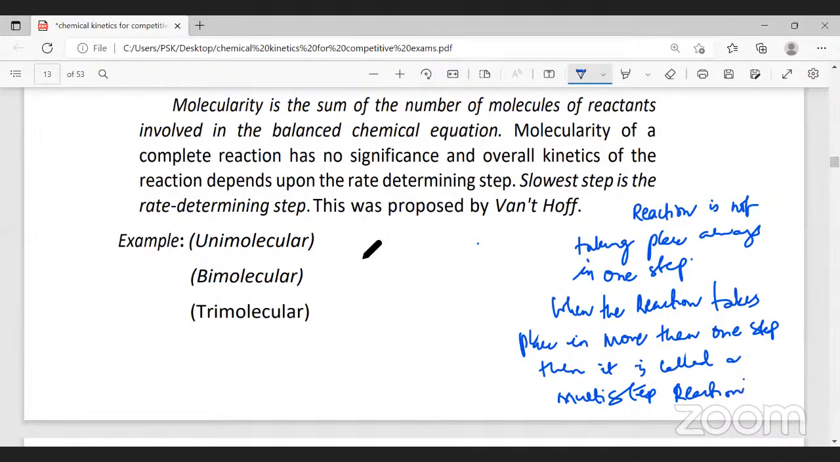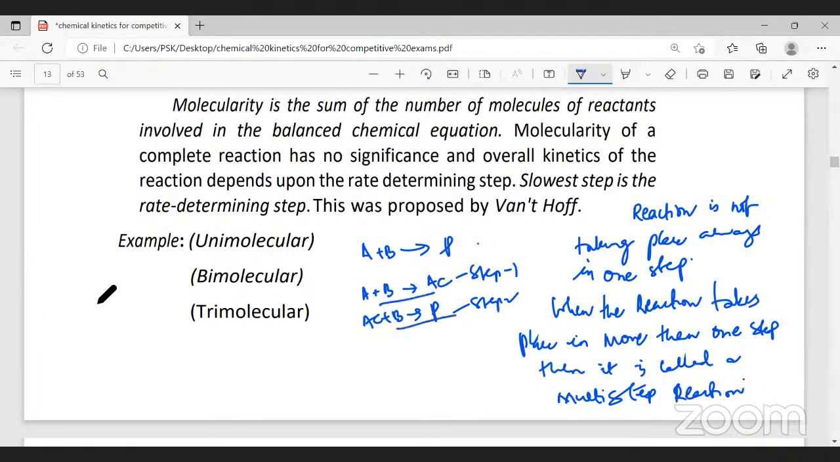Now assume A plus B giving you the product. What happens is A plus B gives you an intermediate compound AC, and this AC again reacts with B, then gives you the product. This is step 1 and this is step 2, assume. Now this step 1 and step 2 will not be of the same speed. One of the steps will be slow, the other step will be fast. The slow step of the reaction is called the rate determining step.